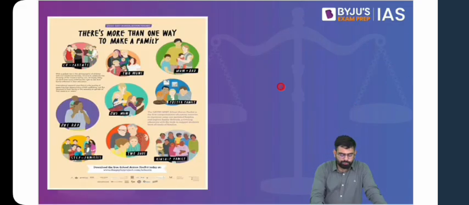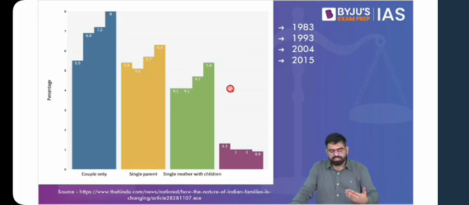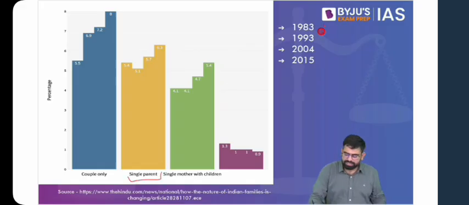Now, here are a few examples for you, wherein you can see that newer types of families are coming up. And this is a little data talking about how there have been changes in types of family over the years. For instance, the couple-only family with no children is increasing. Similarly, single parents are increasing. If we move from 1983 to 2015, then families with a single mother with children are also on the rise.